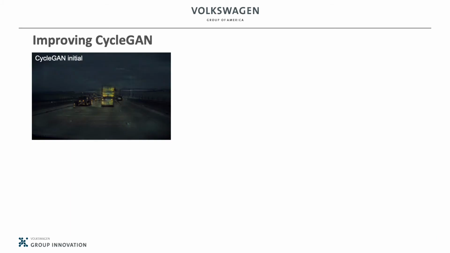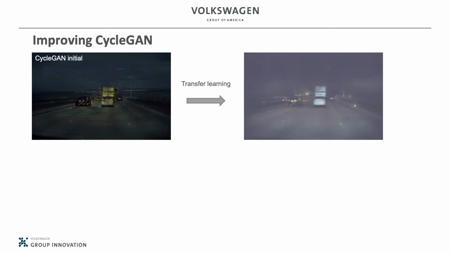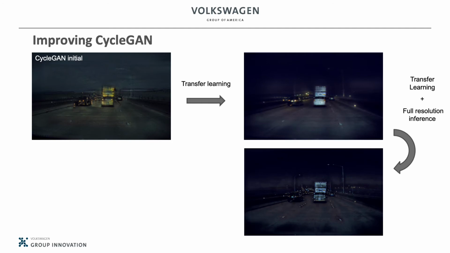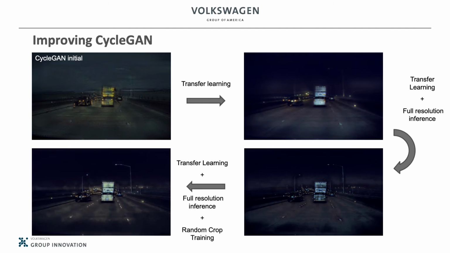In the object detection application, we first converted daytime images into the night domain. To improve the quality of generated images, we applied different techniques such as transfer learning, random cropping, and full resolution inference. Here are examples to show the improvement for each technique.